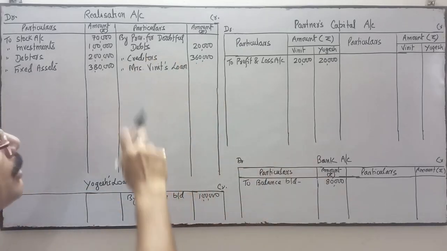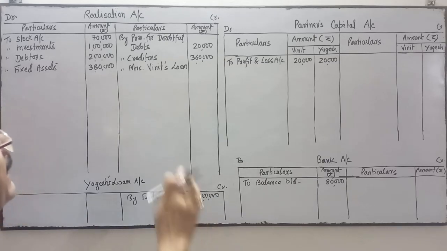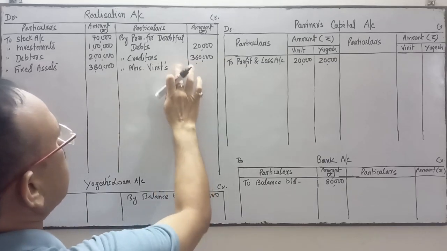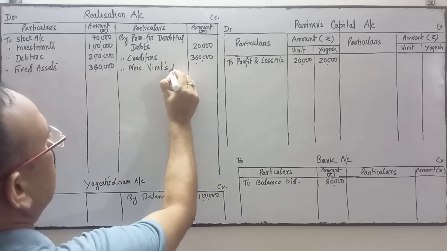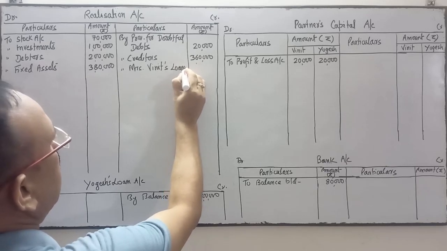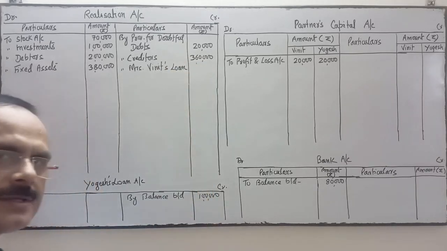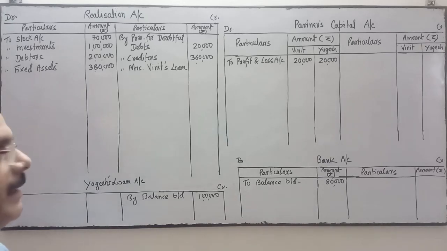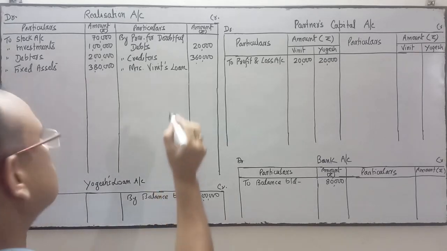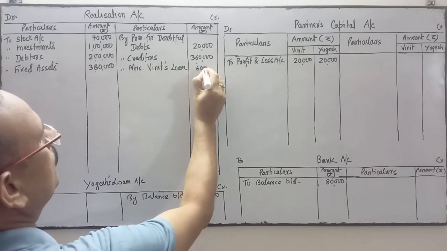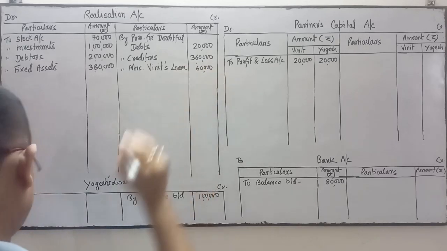Here the Mrs. Bineeth loan will be considered as external liability. That's why I have written in the realization account. This will be paid first, thereafter partner's loan will be paid. So Mrs. Bineeth loan is 60,000.